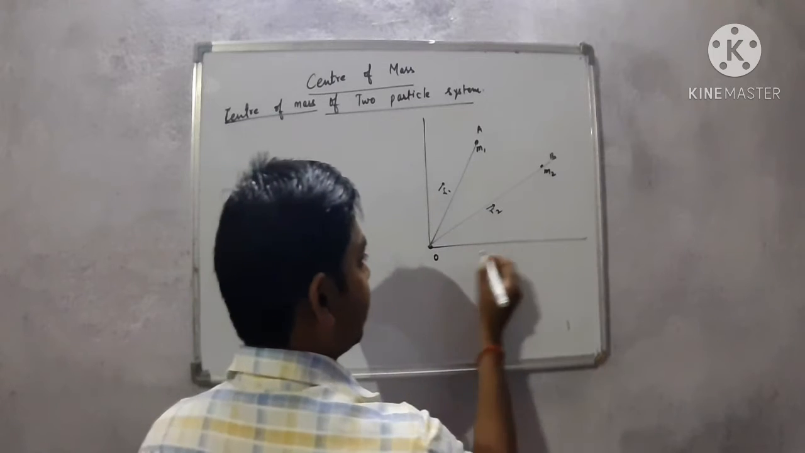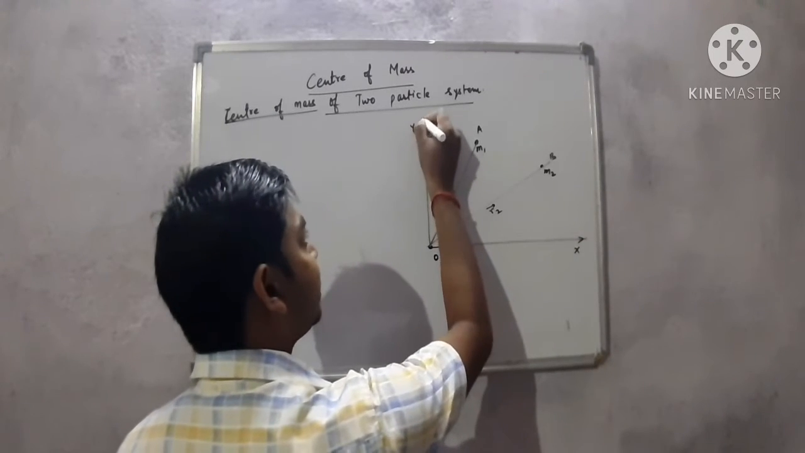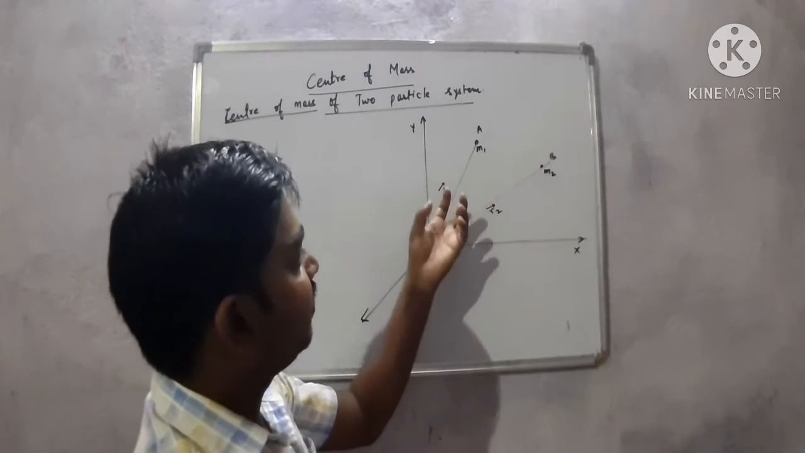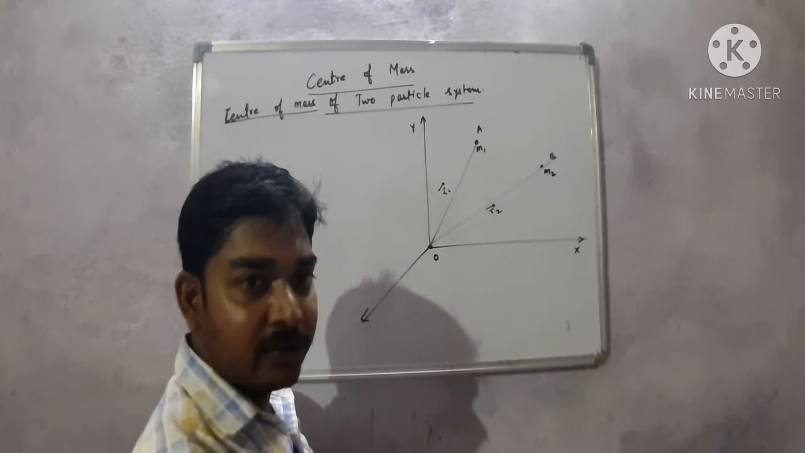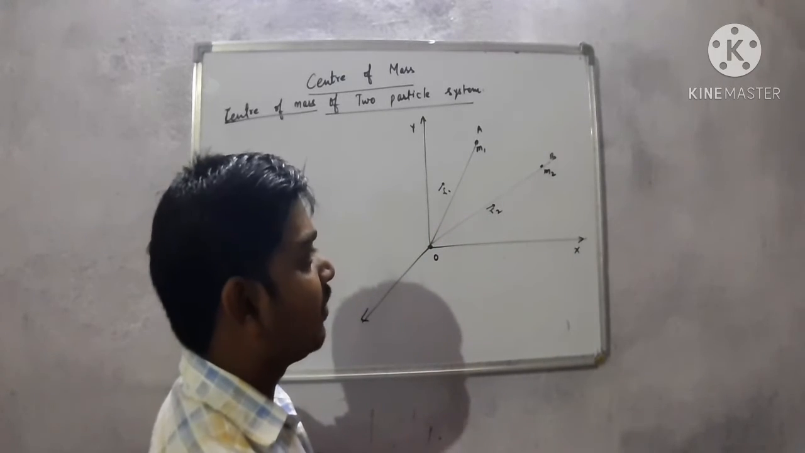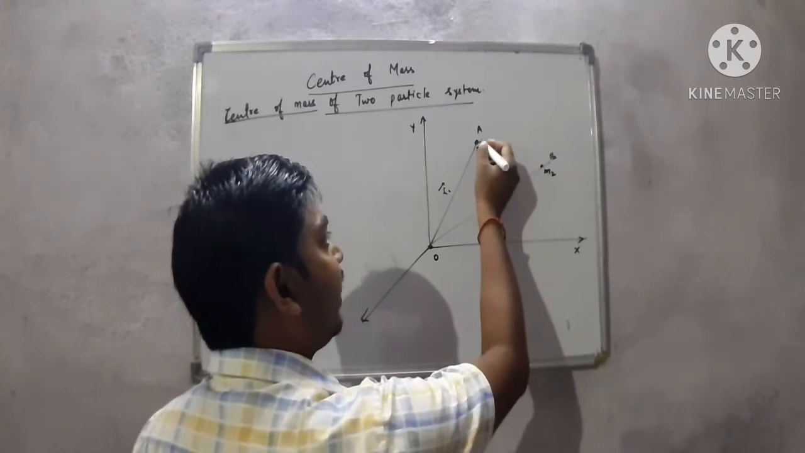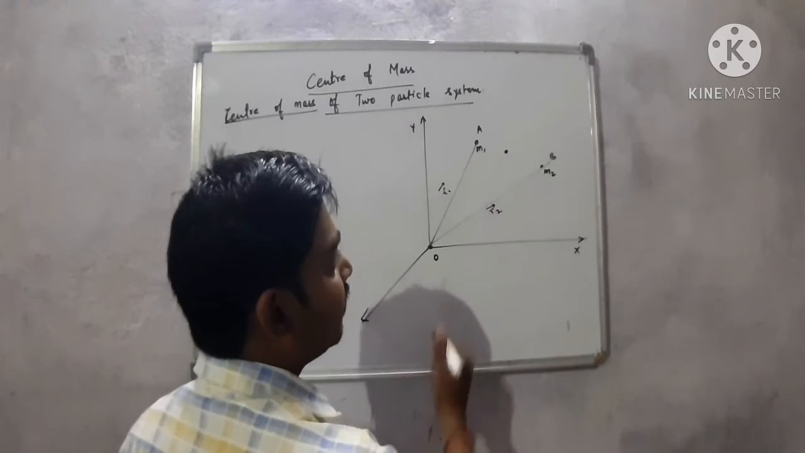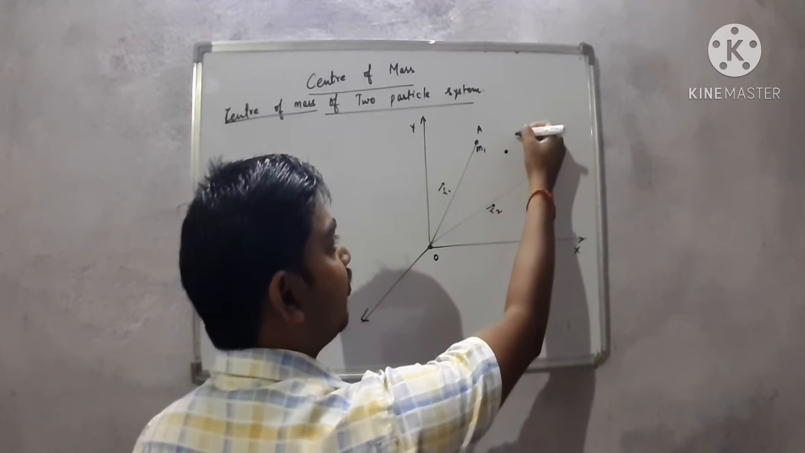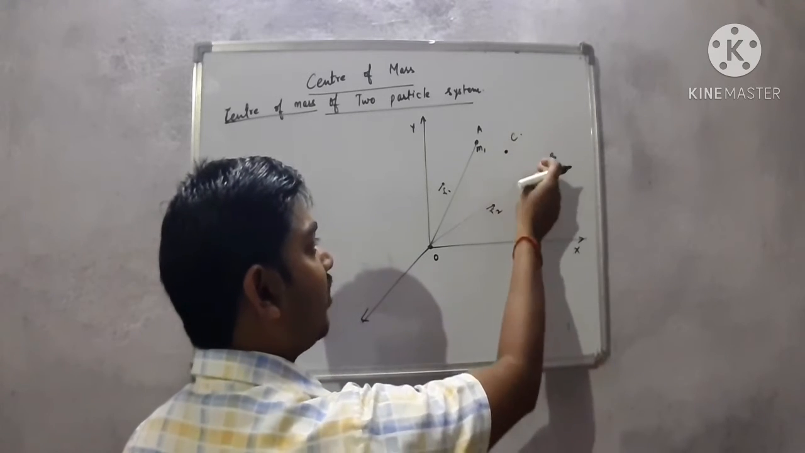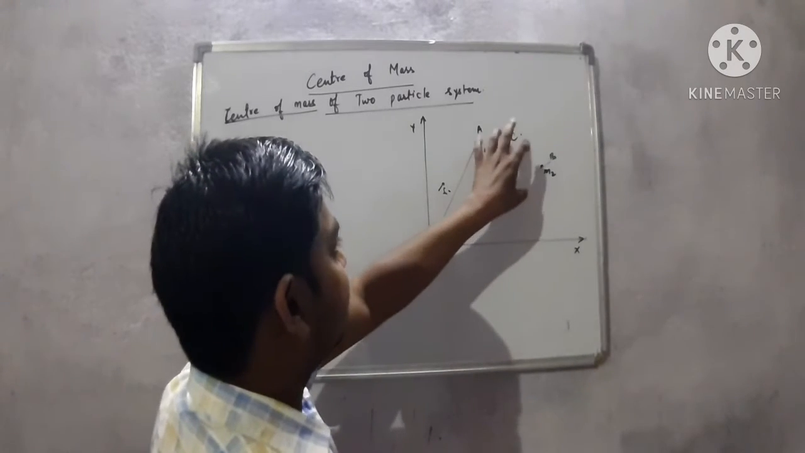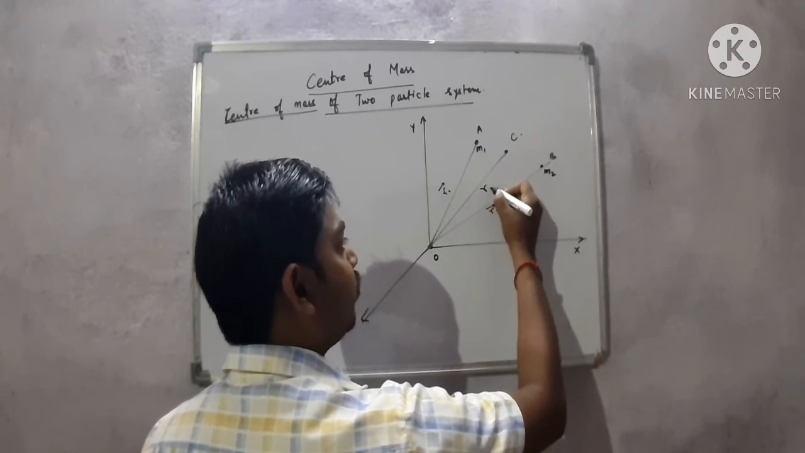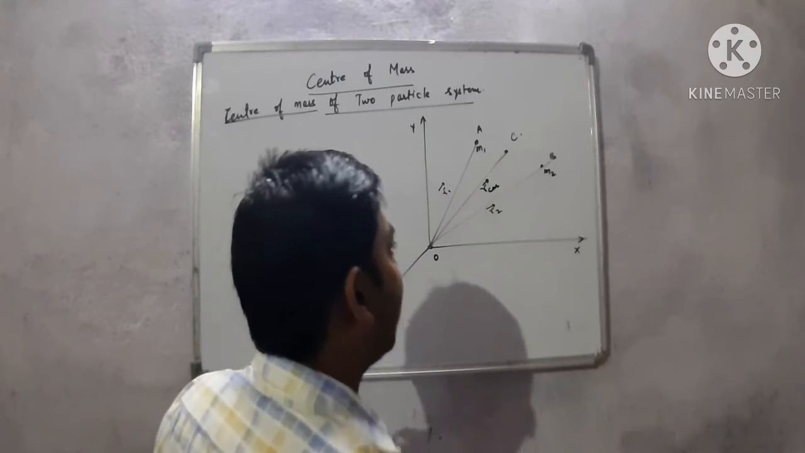This is the x-axis, this is the y-axis, and this is the z-axis. Let us consider r1 is the position vector of particle m1 and r2 is the position vector of particle m2. This is the point where the whole mass of these two particles is concentrated. Let's say a point C where the whole mass of the two bodies is concentrated, and this is known as the center of mass, whose position vector is given by R_CM.